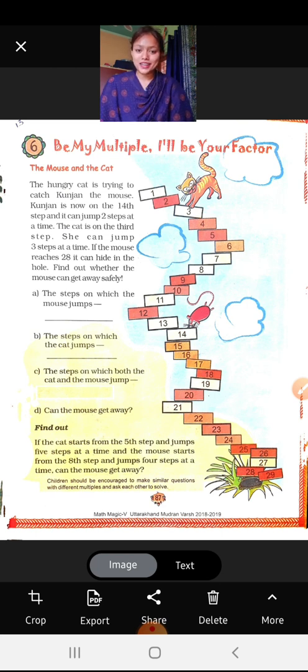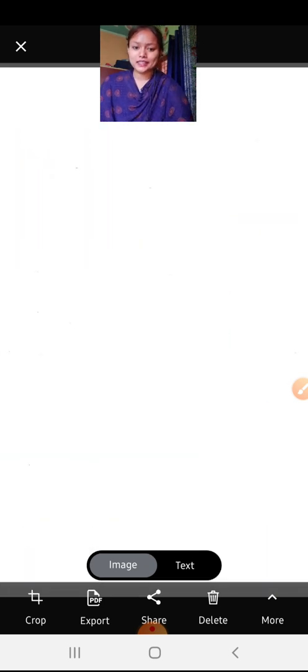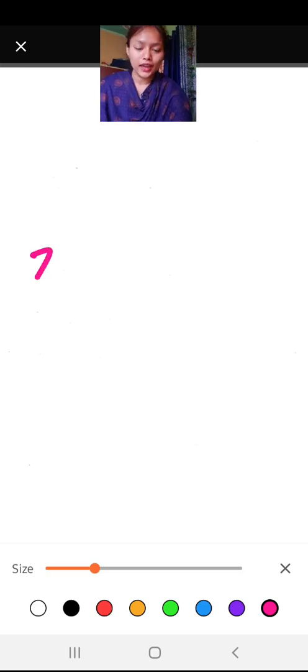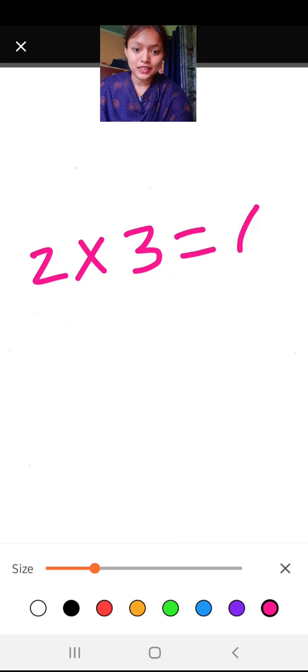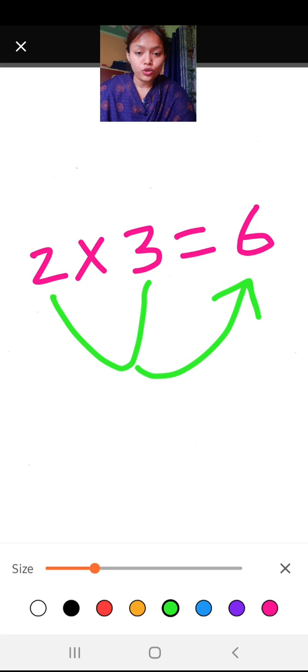So, today we'll start our new chapter, chapter number 6, Be My Multiple, I'll Be Your Factor. It means you be my multiple, I'll be your factor. Both numbers are for each other. If I say multiply 2 and 3, what will we get? We will get the answer 6. This means on multiplying 2 and 3, we get 6. So 6 is a multiple of 2 and 3.